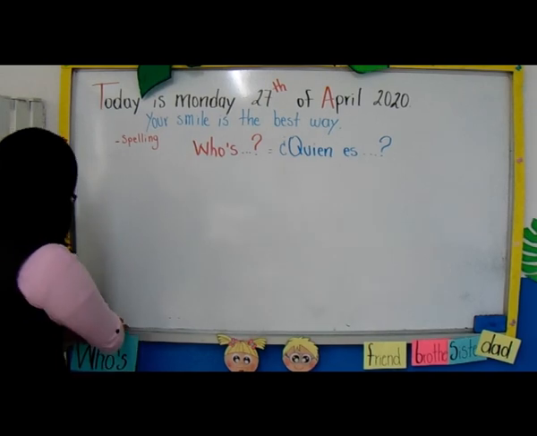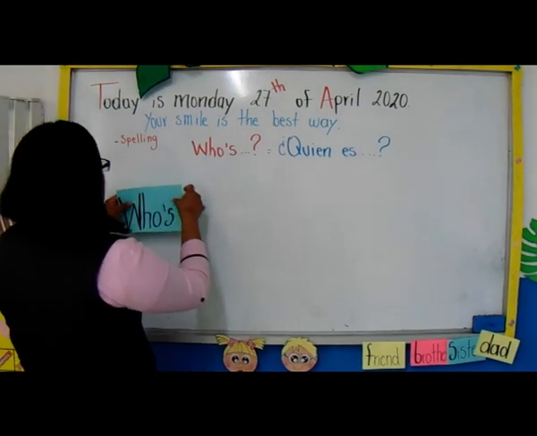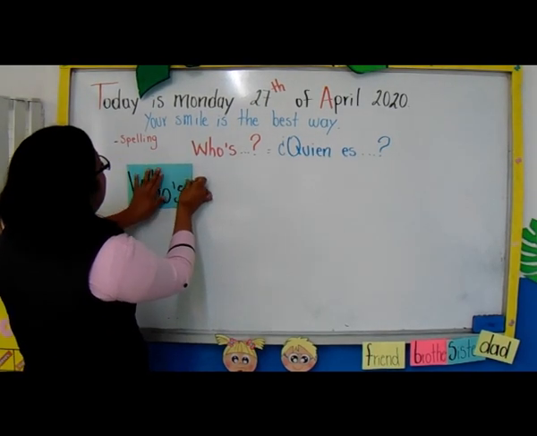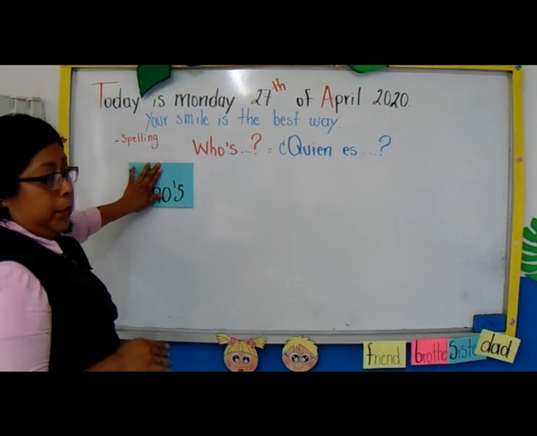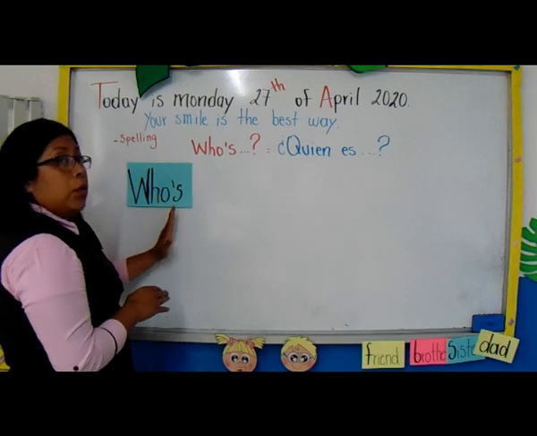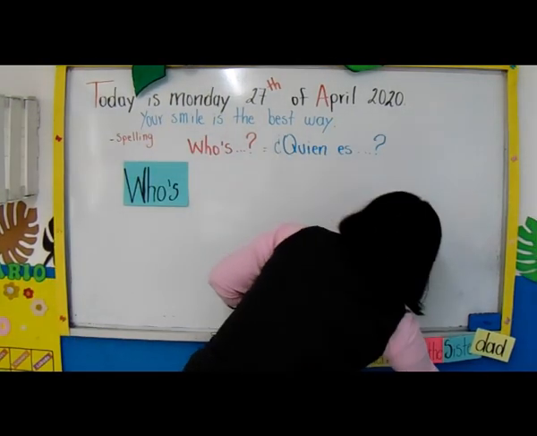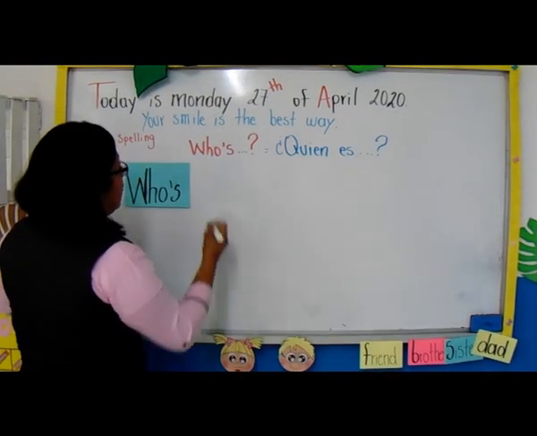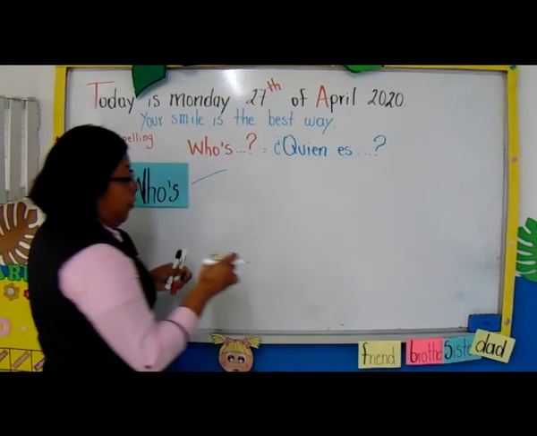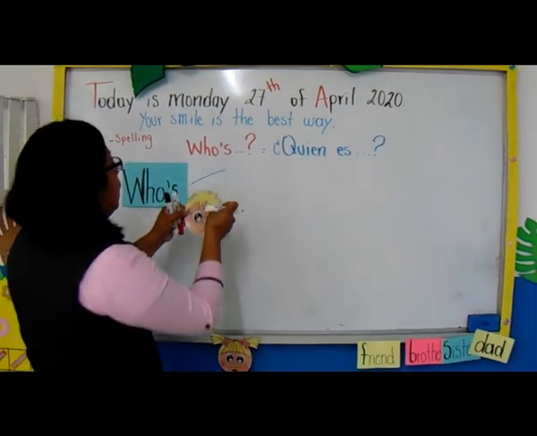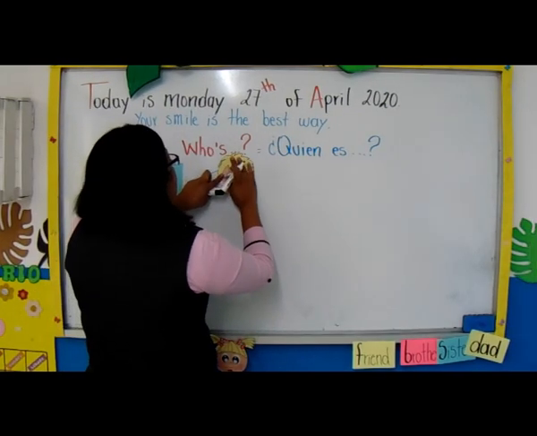As usual, we are going to start with our questions. And we have to start with whose. Remember, this is whose, this is the meaning of whose. If I use a boy, we have to use he.